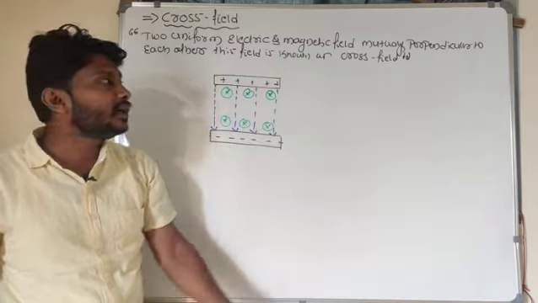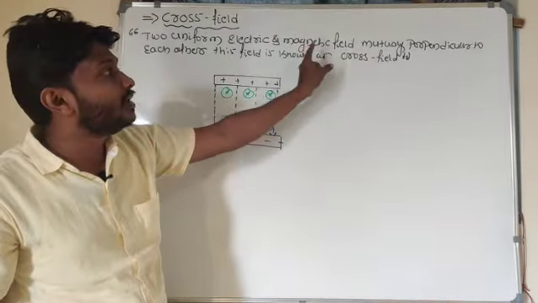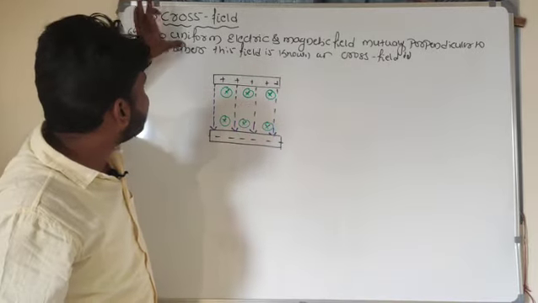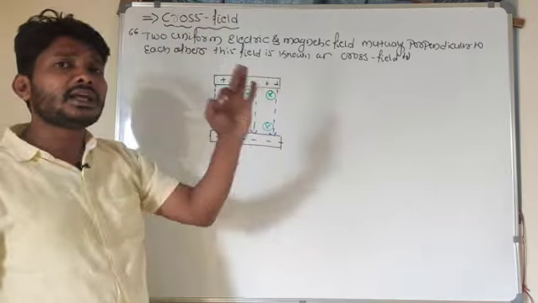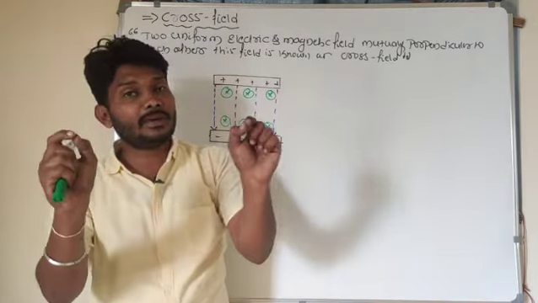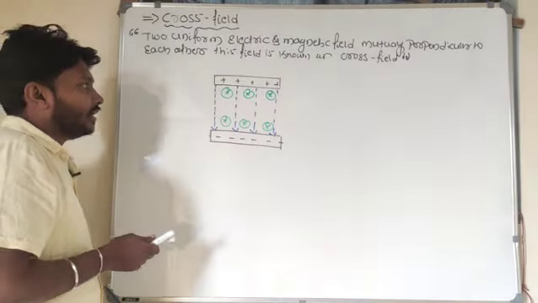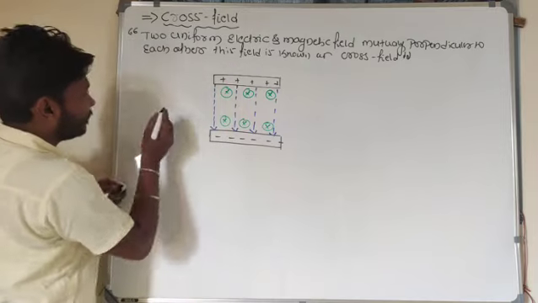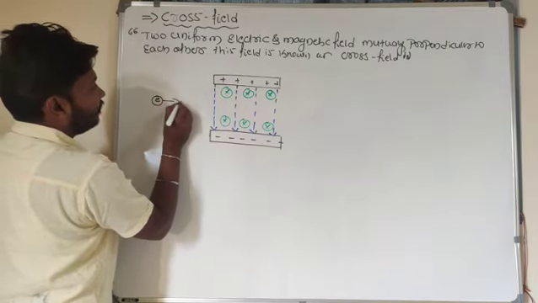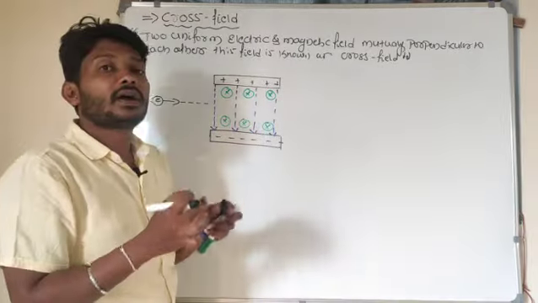What is that cross field then? Two uniform electric and magnetic fields that are mutually perpendicular to each other. This region I will name a cross field. Now in this cross field, if a charged particle is moving, then what will be its trajectory? I need to understand. I will choose one charged particle here. For example, this is one charged particle. This charged particle tries to move in the presence of the cross field here.